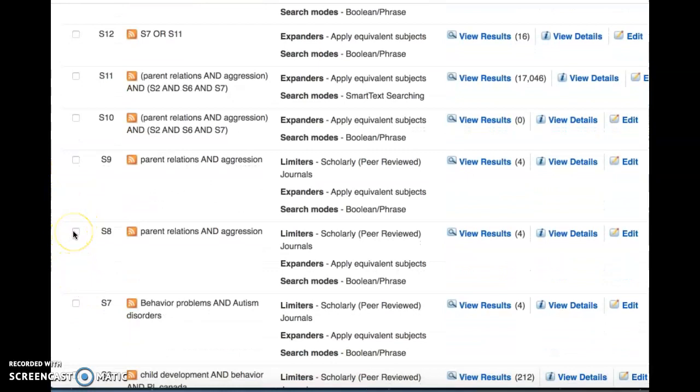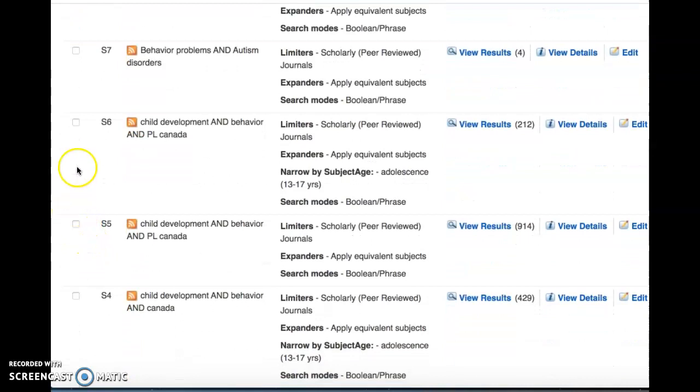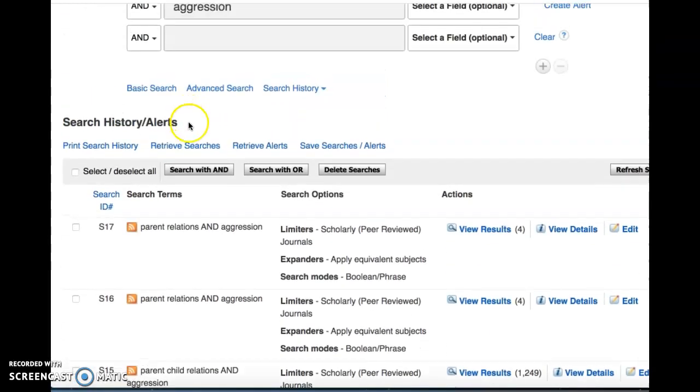For this example, I'll just click on a few and demonstrate that here. So I'll select this. I'll also select behavioral problem and autism. Then I'll scroll back to the top here. I have the option to click either search with AND or search with OR. I'll just click search with AND to generate my search.